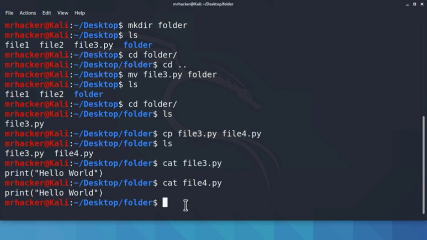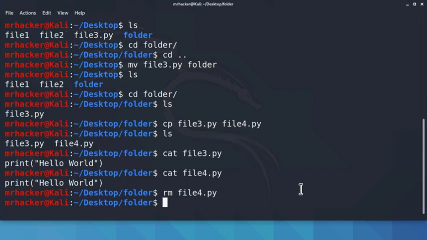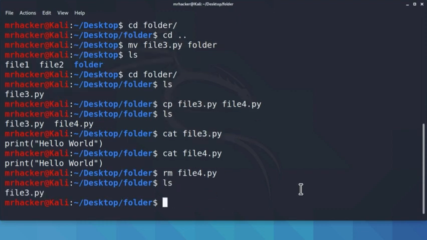We can do it by typing rm and then file4.py. Now, be careful with this command, since once you delete a file, there is no trash bin where you can retrieve it, it is gone. If I type enter and type ls, you will see our file4.py is no longer there.